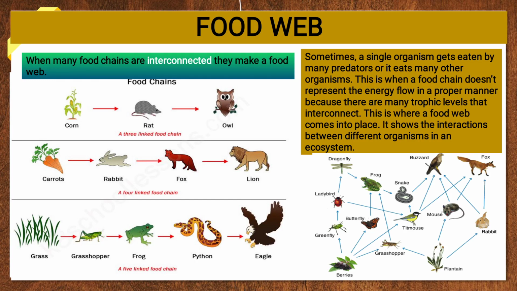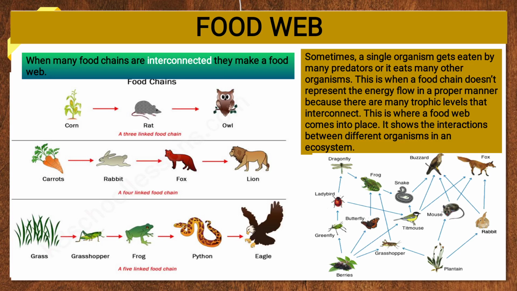On the left side you see the 3 linked food chain. In a normal pathway it is shown straight. Second is also straight, a 4 linked food chain, meaning carrot, rabbit, fox, lion. This is a 4 linked food chain, in which 4 things are required. Now last is the 5 linked food chain. Number 1 grass, number 2 grasshopper, number 3 frog, number 4 python, number 5 eagle. So this is known as a 5 linked food chain.